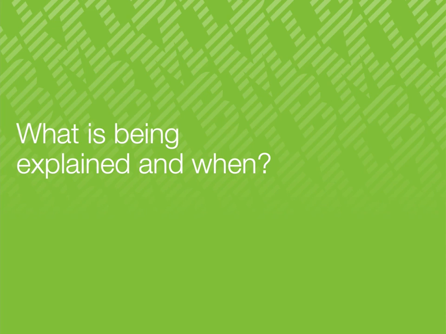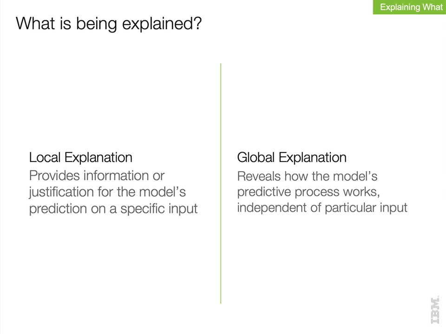Explanations of model predictions have previously been categorized in a fairly clear but simple way to answer what is being explained and when. The first half of the question, what is being explained, differentiates between whether the explanation is providing information or justification for the model's prediction on a specific input, or revealing something about the model's predictive process independent of any particular input. This is the local versus global axis.